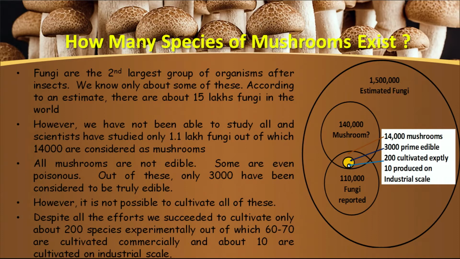The diagram explains that 14,000 mushrooms are available in nature, out of which 3,000 are edible. Again, it is very surprising data that only 10 mushroom species are cultivated on the industrial scale.